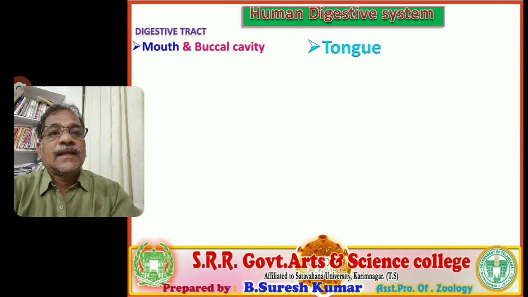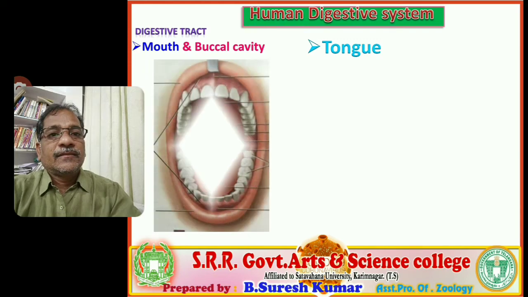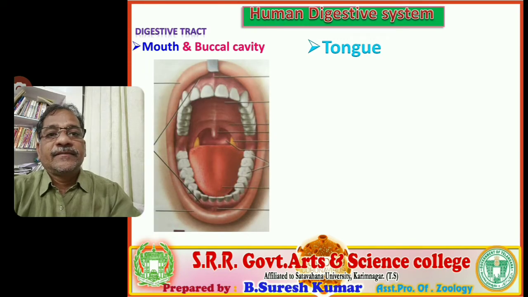Next, another part of the alimentary canal, tongue. You observe this visual of the tongue. It is commonly called the universal toothbrush. It is a muscular organ, a movable muscular structure made up of striated muscles.